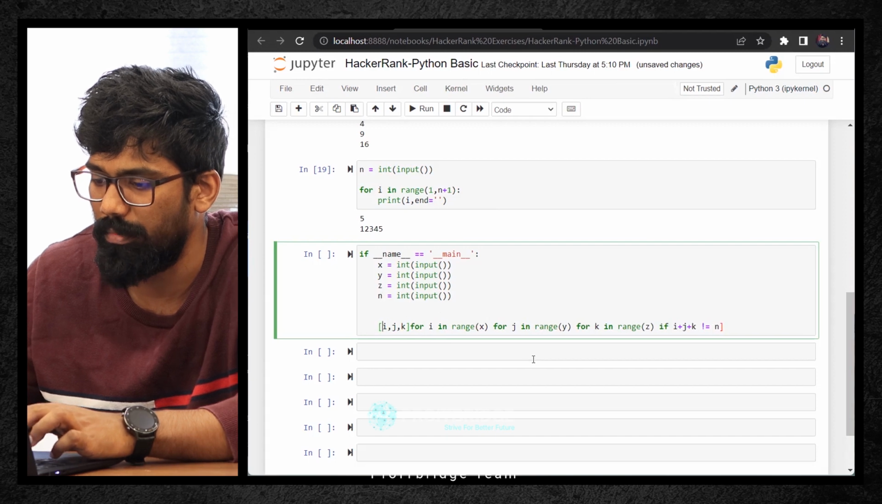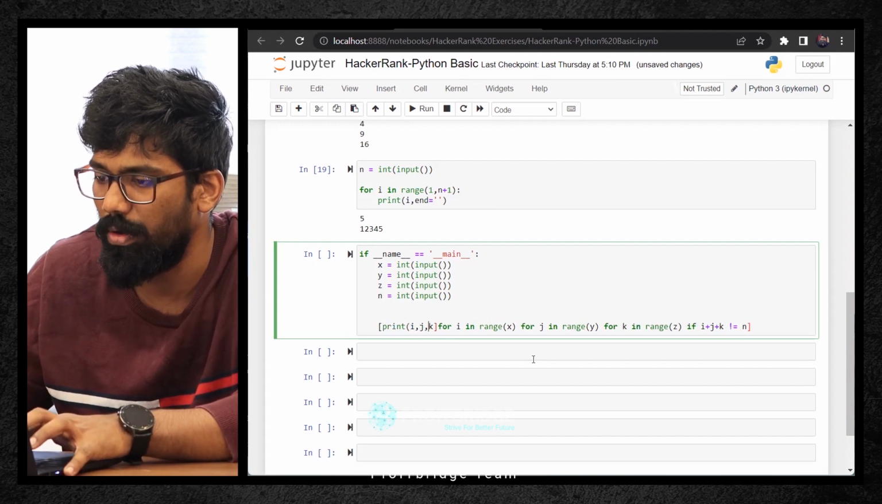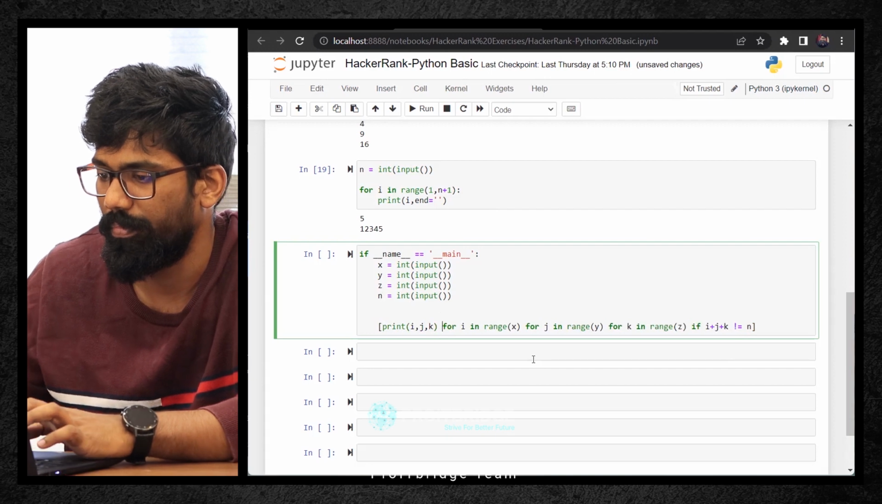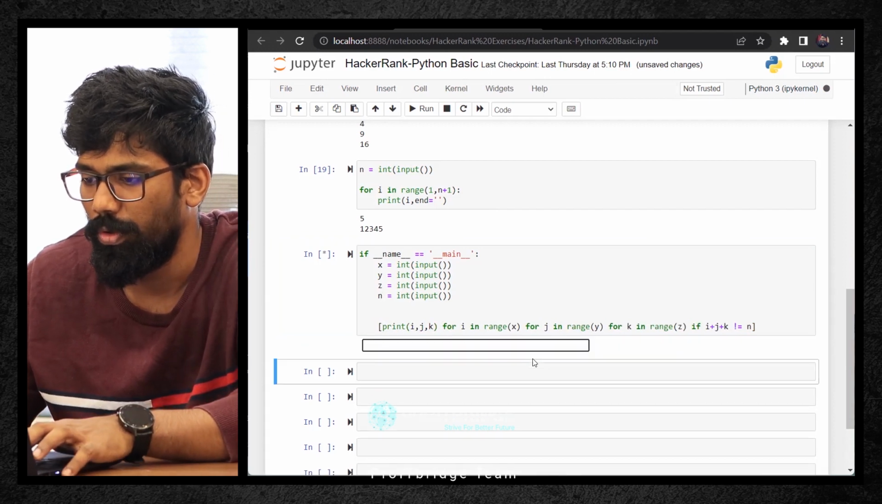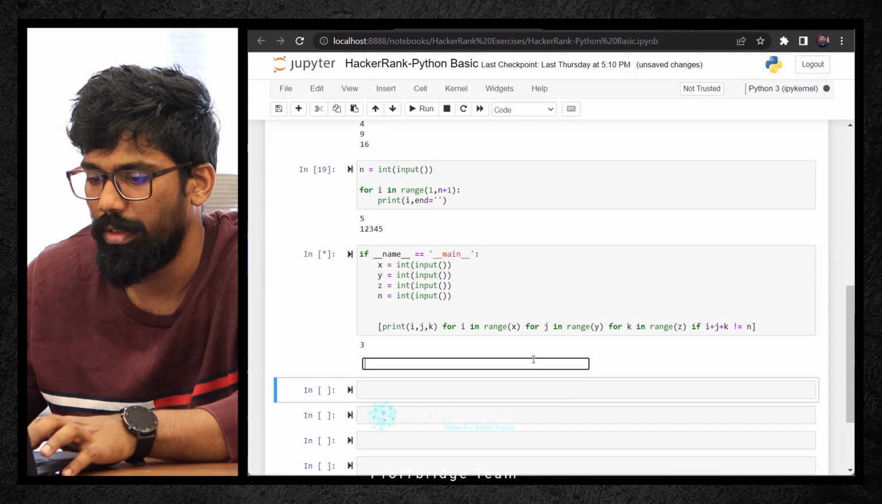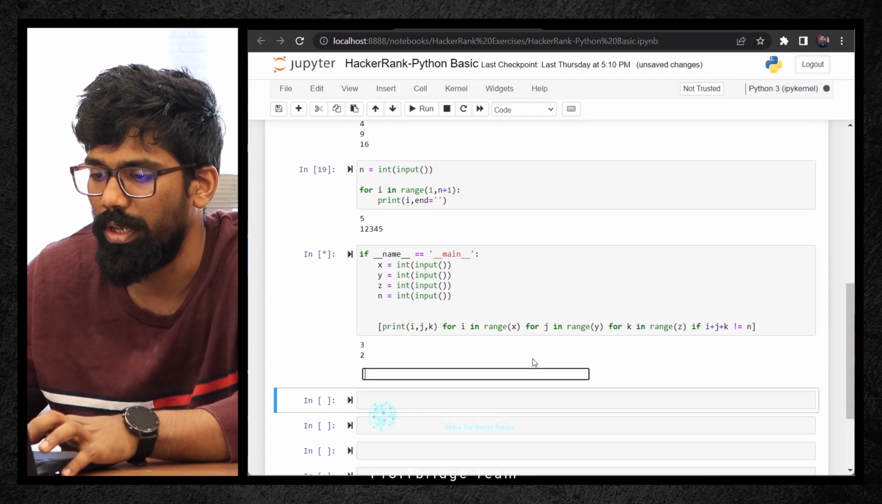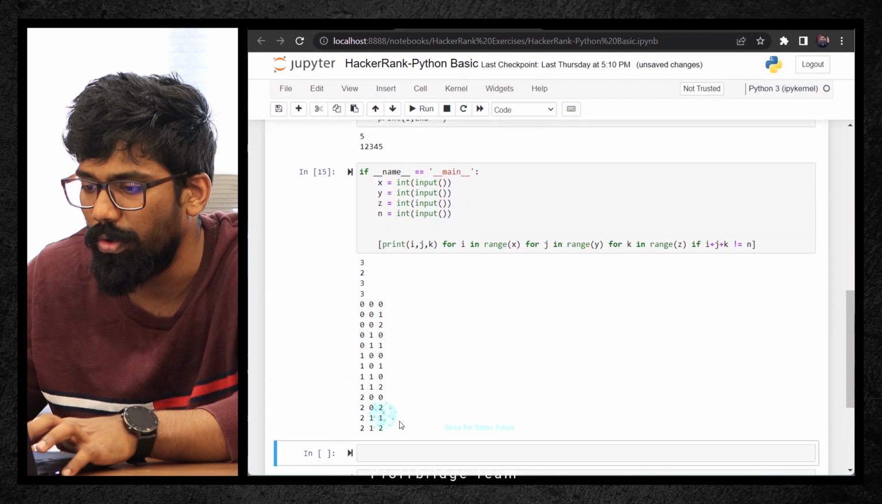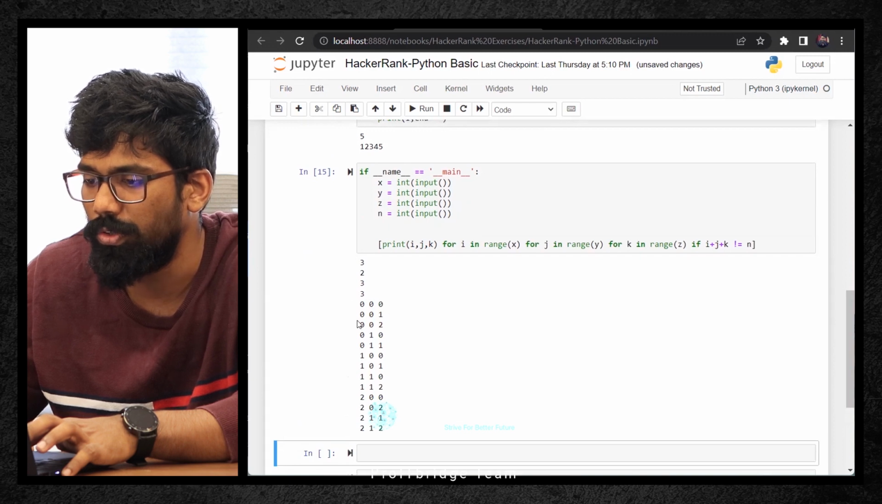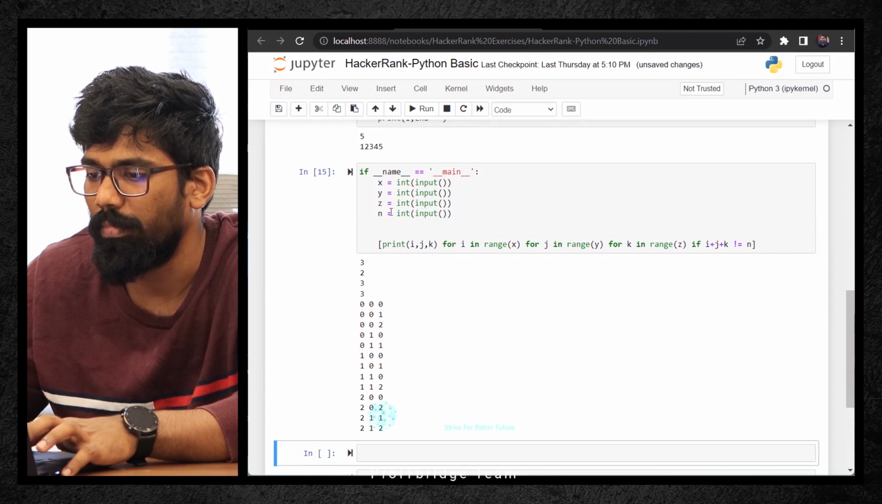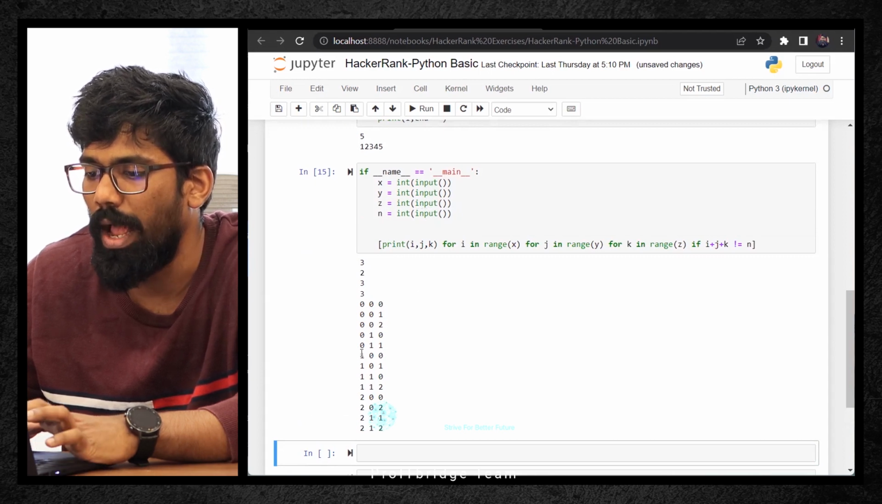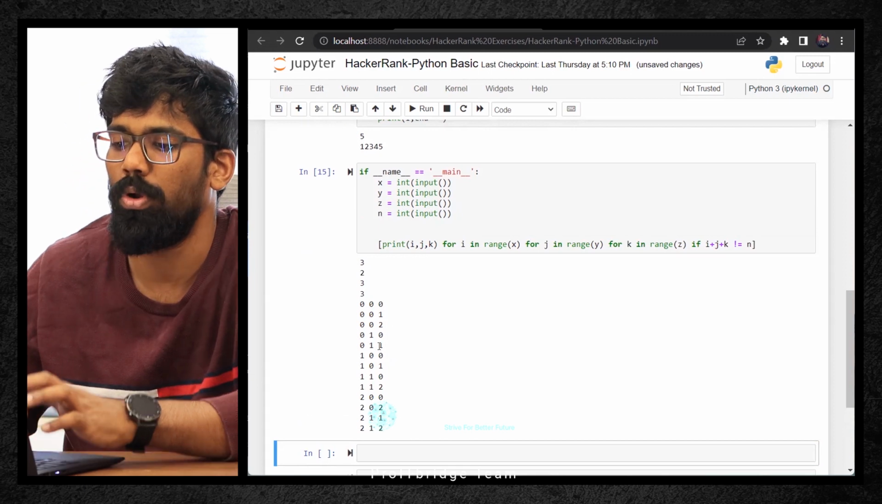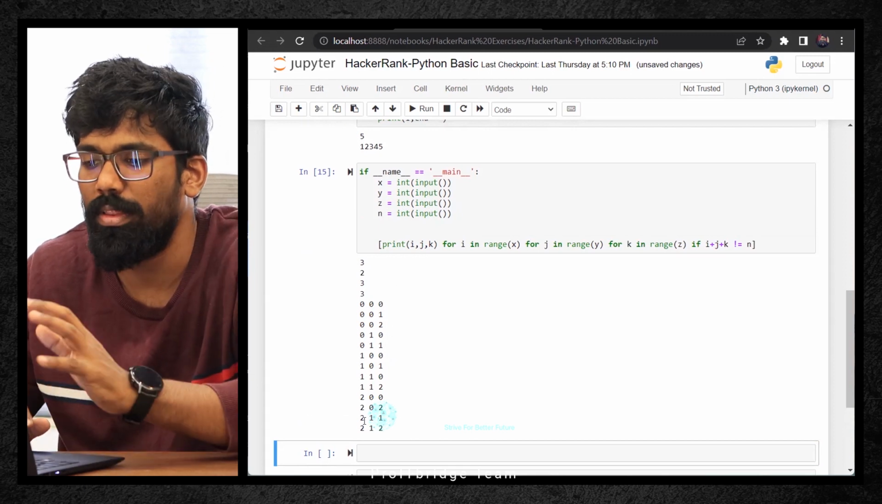Maybe I'll say print, within print. Not sure whether it will print or not, but let me see. Let's say X is 3, Y is 2, and Z is also 3. The total sum is equal to 3. So here you get the numbers like 0, 0, 0, 0, 0, 1, 0, 0, 2. If you add all the elements, the sum won't be equal to 3. But here, that's all the output we got.